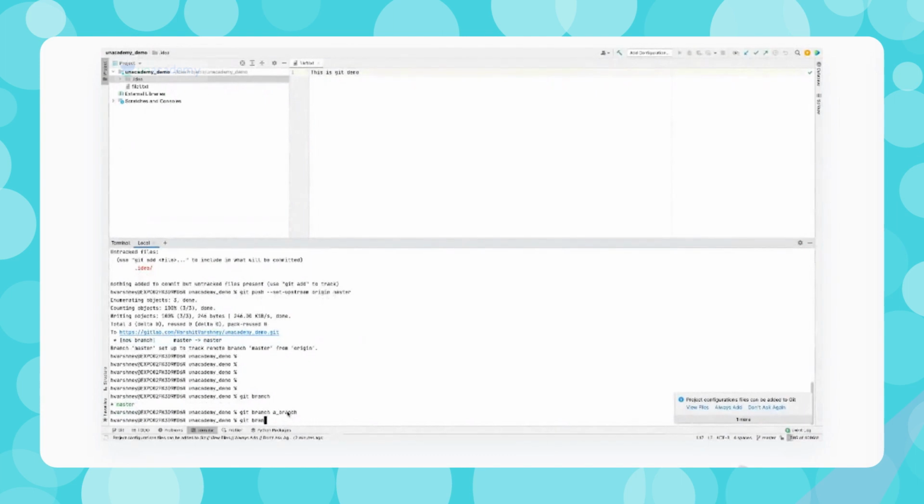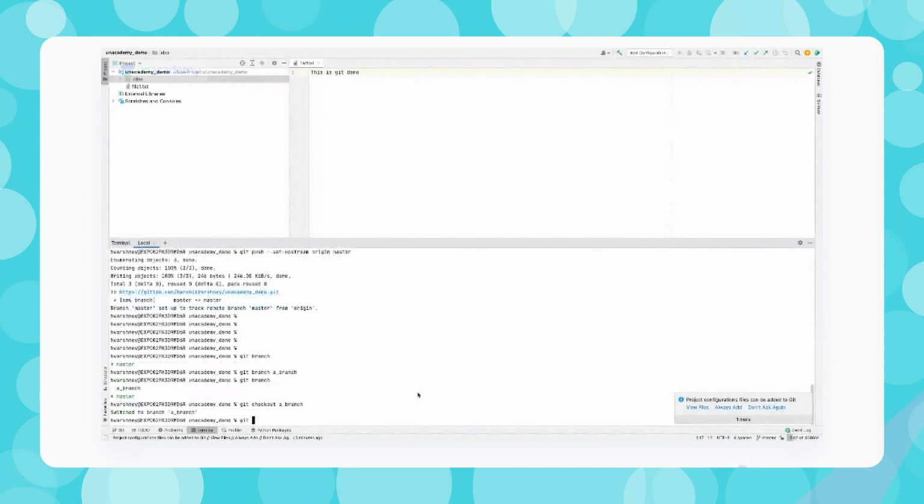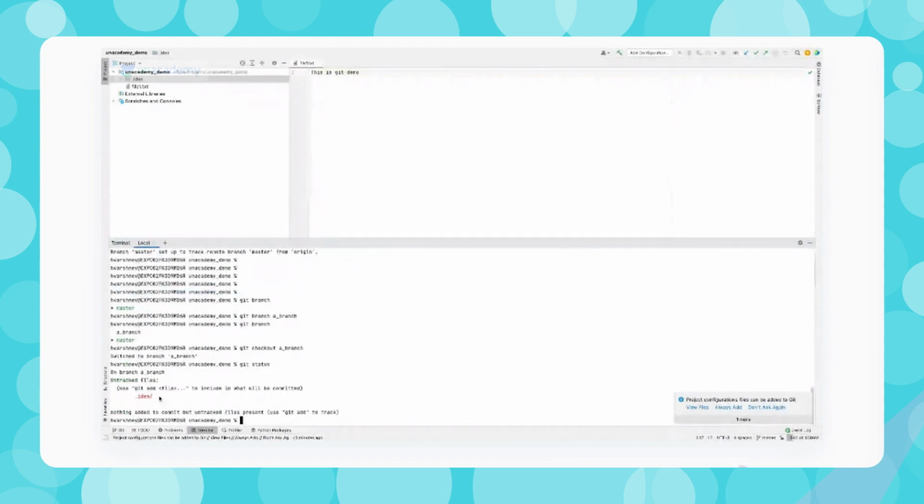Okay, so if I see the branch, on which branch I am. Okay, so I need to switch the branch. So basically I have created one A branch, and now I'll switch. So I'll do git checkout. So this is the command to switch the branch. I'll do git checkout and A branch. Okay, so if I see this, it's saying I'm on branch A underscore branch.